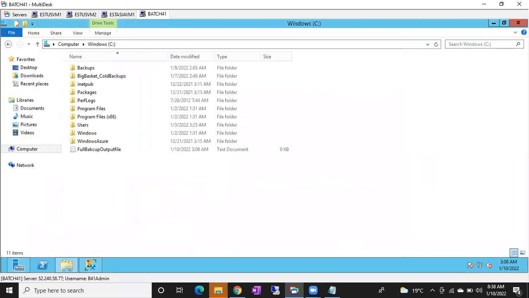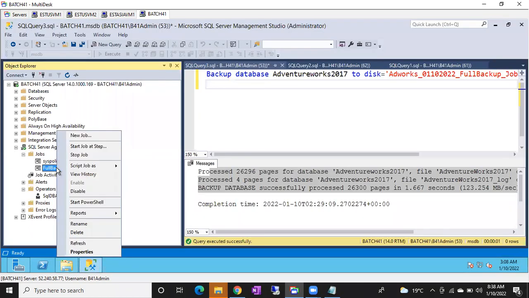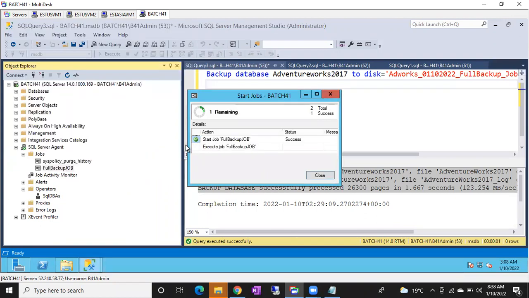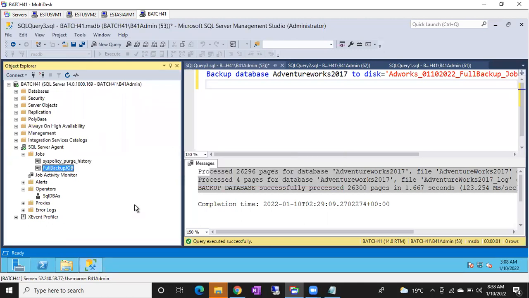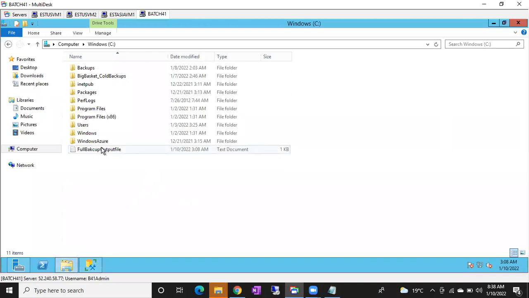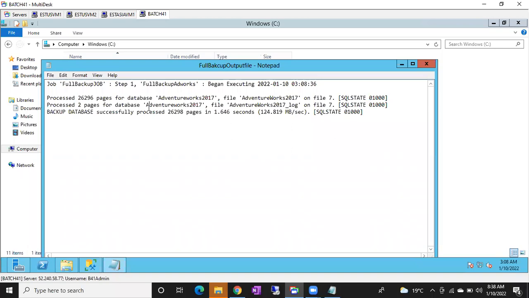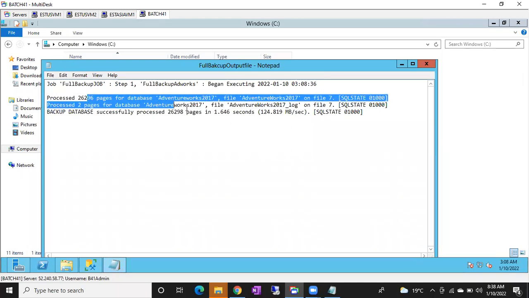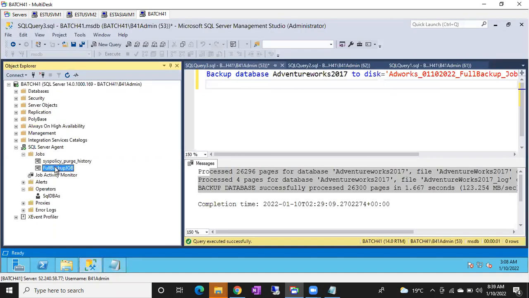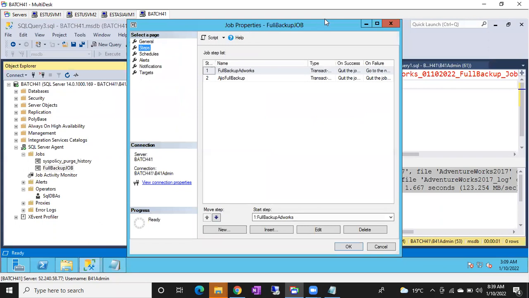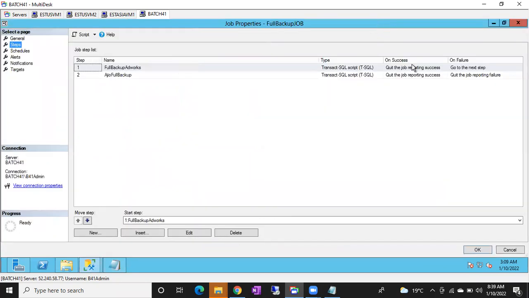Click OK. Now if you run this job, nothing else I did. I just created a dummy file, guys. One text file I created to track all the outputs. I thought it would be created automatically, but we have to create it manually. So now if you see here, you can see the output. Agree? Why is it showing only the AdventureWorks output, guys? Why is it not showing my Azure full backup steps?